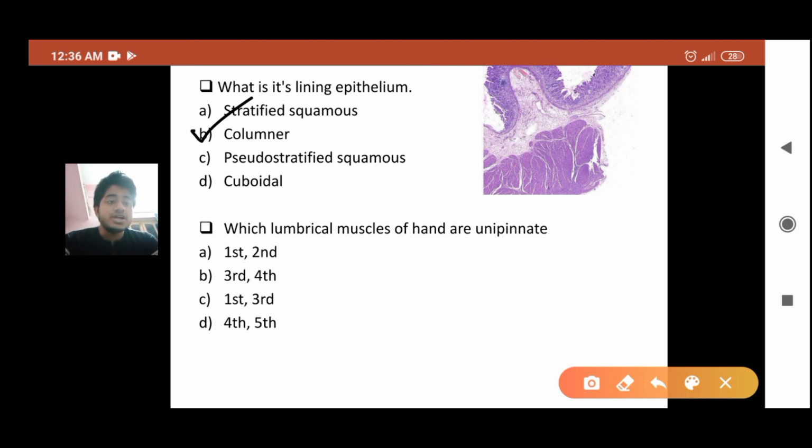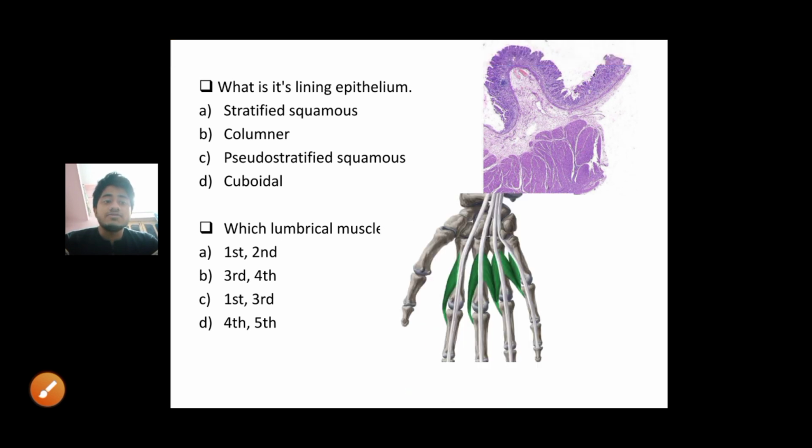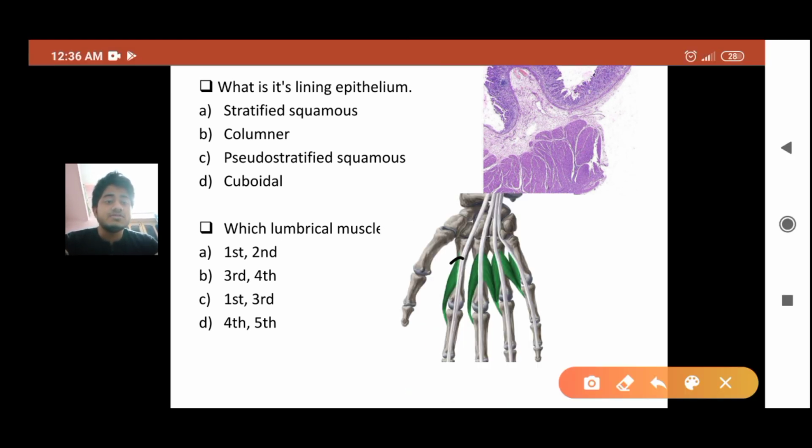Now which lumbrical muscles of the hand are unipennate? So our hand has 4 lumbrical muscles. Among them, first and second, you can see over the picture, the first and second lumbricals are unipennate, and third and fourth are bipennate. So the answer will be option A, first and second.